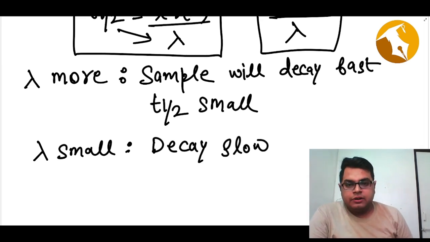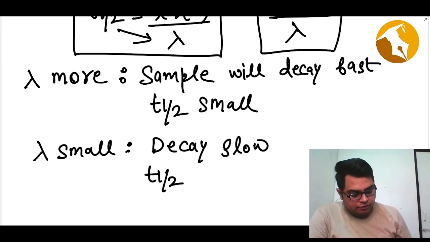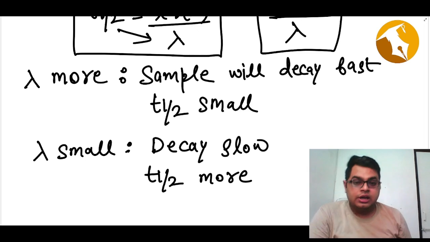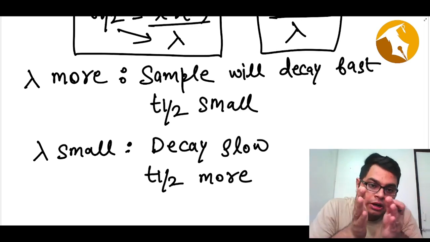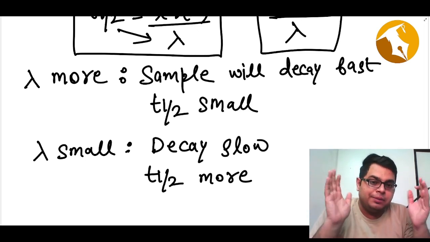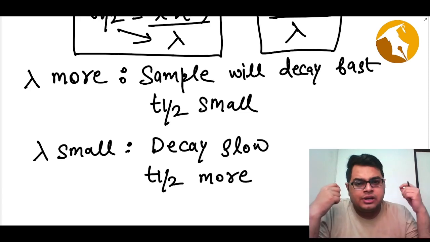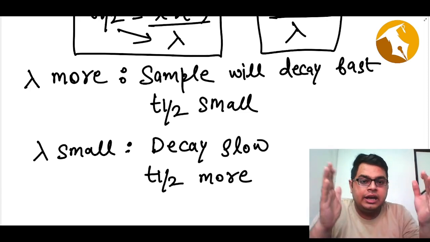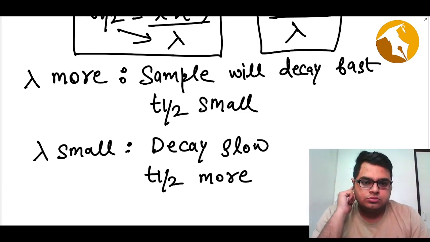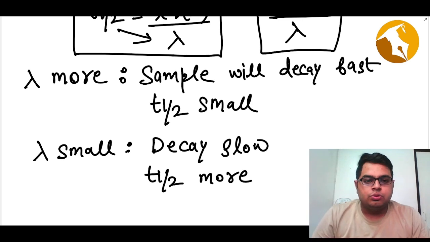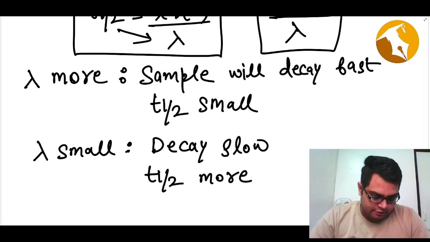Why will the sample decay slow? Because now the t half will be more, which basically means it will need more time to become half. Sample needs more time to become half. It means its decay is slow. So that is something we need to know about the half-life.